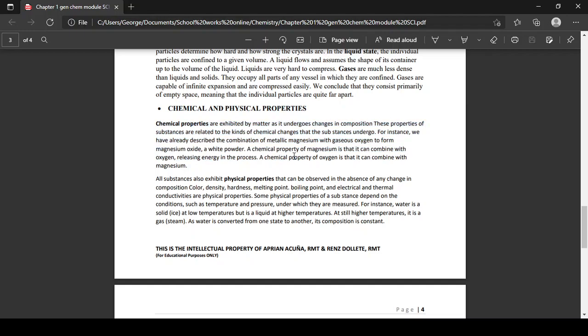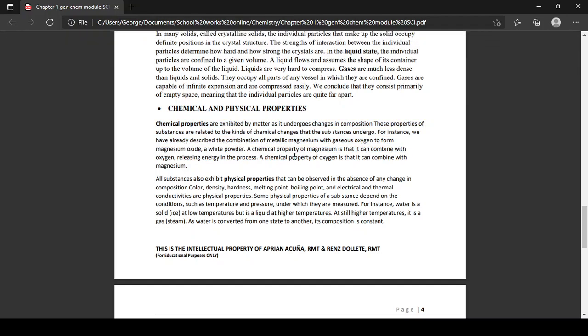Again, in its composition, oxygen can combine with magnesium to form magnesium oxide, and that is an example of your chemical properties. So it is related to the bonding of chemicals. Again, we will discuss that in depth in later chapters.